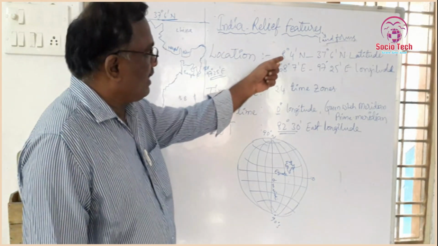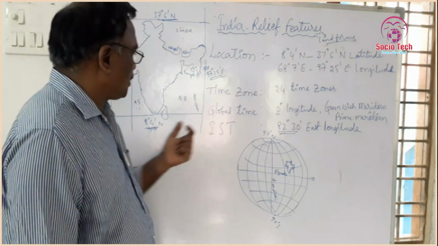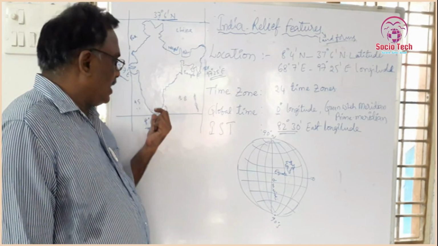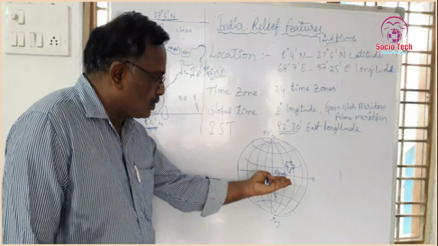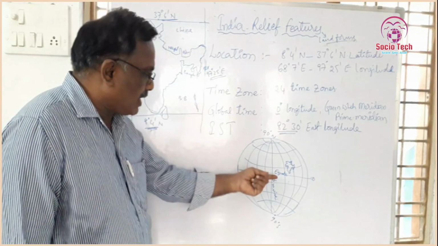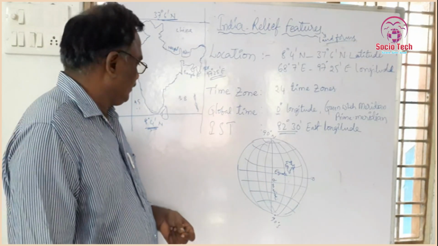So now, 8 degrees 4 minutes north latitude. The southern part of India is very close to the equator.